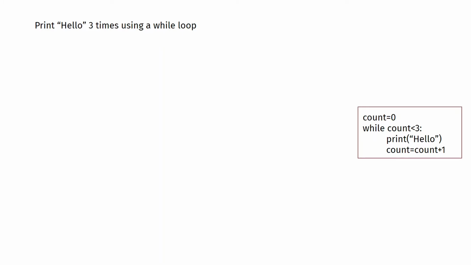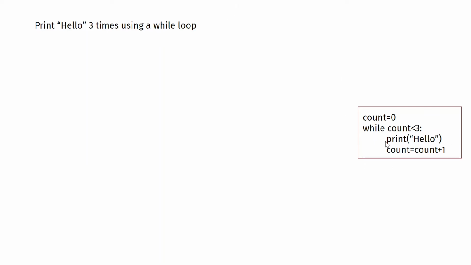Yes. So you can use the replication operator and you can print hello 3 times. There won't be spaces between the hello, so that you will get it as one single string. But here it's not like that. You will have hello repeated 3 times, one after the other. So how will this happen?